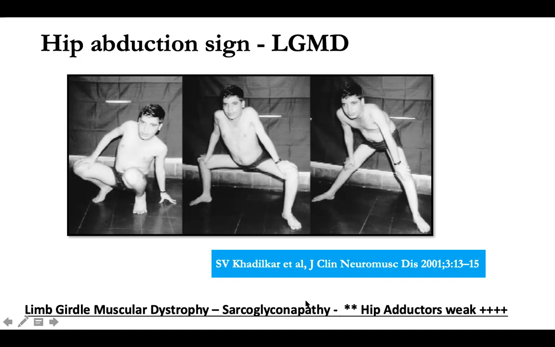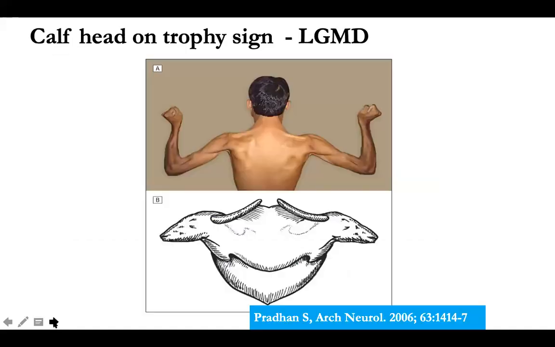In sarcoglycanopathy, it is the hip adductors which are weak and the hip abductors are normal. Sarcoglycanopathy can also have calf hypertrophy. So in Duchenne muscular dystrophy, it is the hip abductors which are weak. In sarcoglycanopathy, it is the hip adductors that are weak. So with a hip abduction sign, some of you may rarely get a child who looks like a Duchenne, but it is not Duchenne muscular dystrophy.